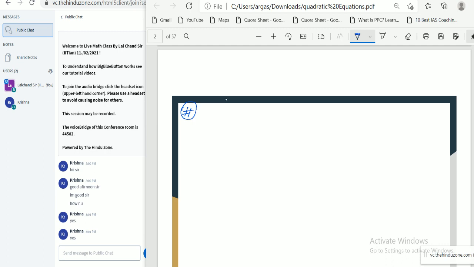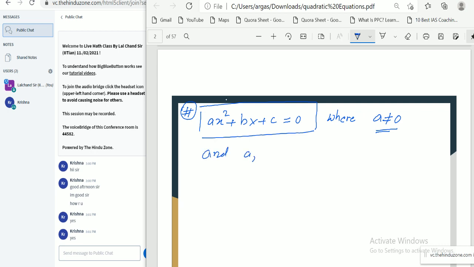Any equation of the type ax square plus bx plus c equal to 0, where a is not equal to 0, and a, b and c are real numbers. This type of equation is known as a quadratic equation.